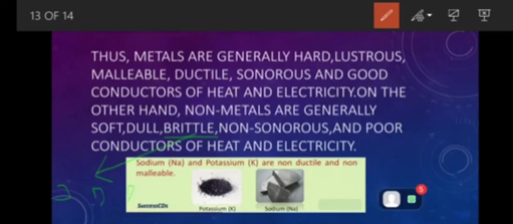So let's have a look at the picture given below. Sodium and potassium are non-ductile and non-malleable. We have read that sodium and potassium are metals which are soft, but remember they are non-malleable also. You can see potassium, it's like powder. It can't be drawn into wire, it can't be beaten into thin sheets, so it's non-ductile and non-malleable. Sodium also. You can see the figures.